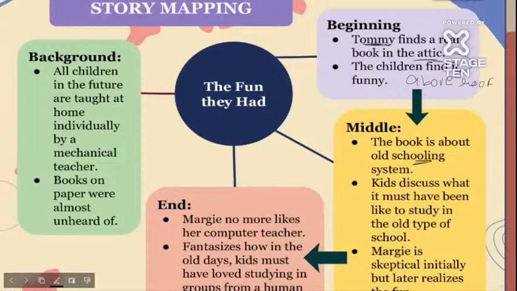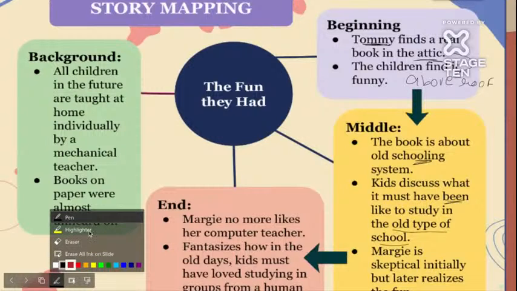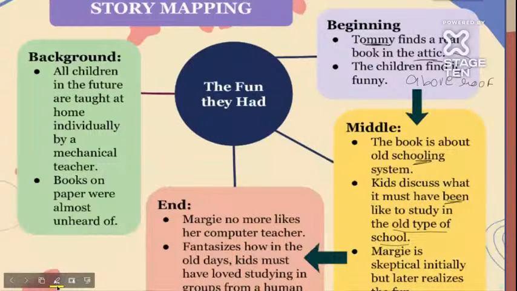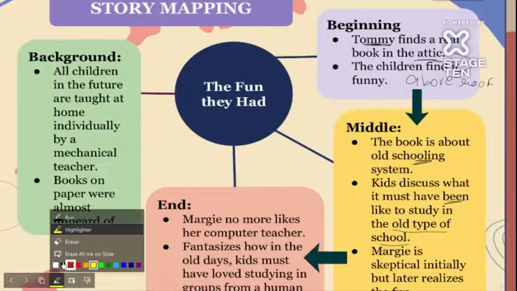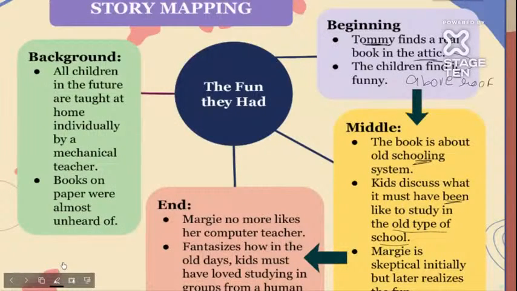Old schooling, as in the schooling which is right now going on. That kind of schooling system is explained in that book, which belonged to the great grandfather of Margie. Now the kids discuss what it must have been to study in the old type of school. Now, what is the old type of school? Like right now, the students go to a school, a building known as school. Then there are human teachers, books we write in, and textbooks, right?